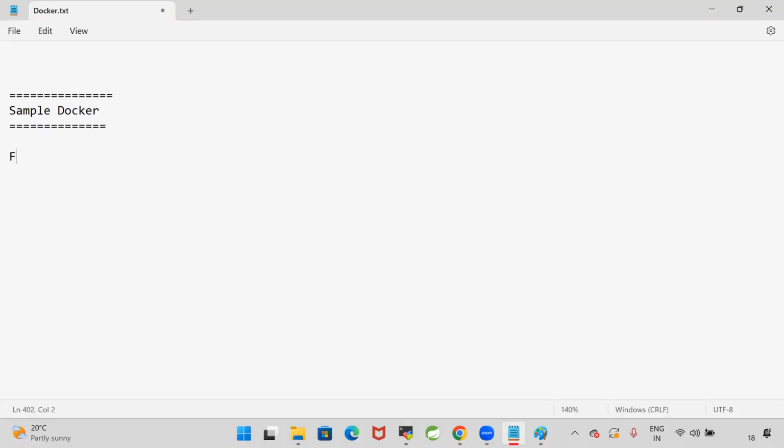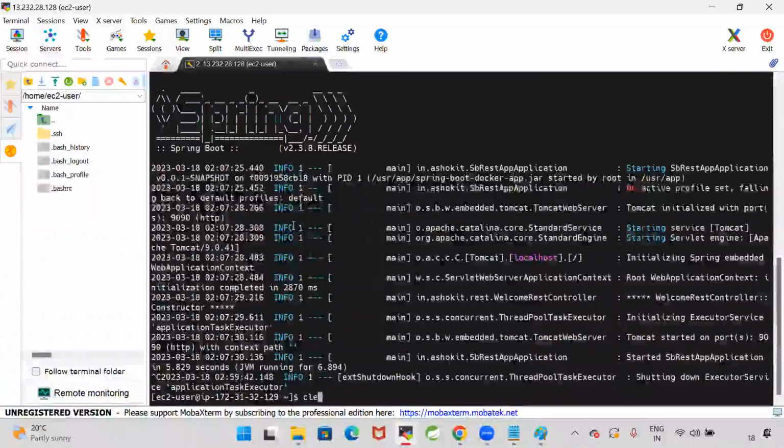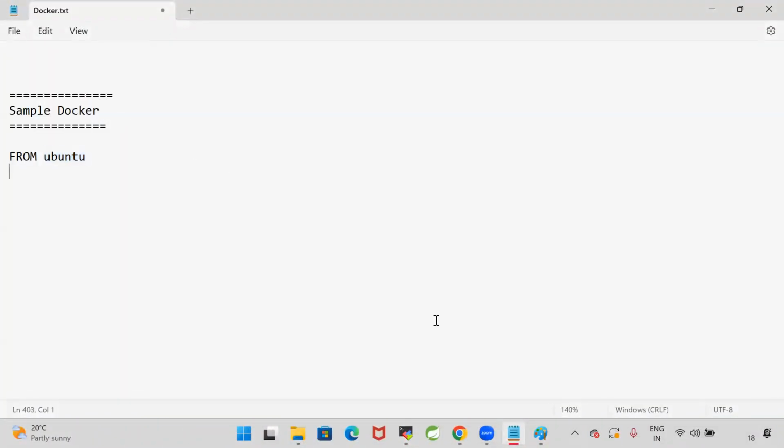Sample Docker file. So I will specify FROM, I want Ubuntu. So I want to run my container in the Linux Ubuntu machine. Currently I'm using an Amazon Linux machine. In this machine, I want to create a container. In that container, I want Ubuntu operating system. Then MAINTAINER. The maintainer name, I'm specifying my name as Ashok, ashok.b@oracle.com, something like this.